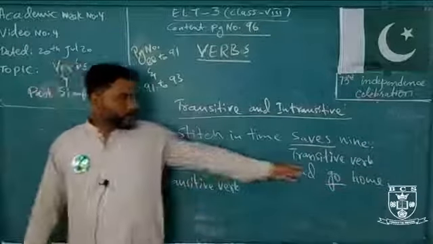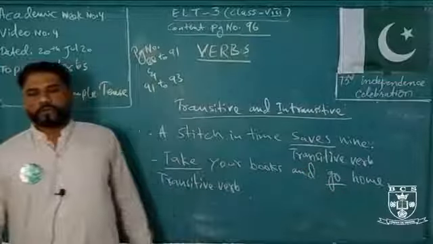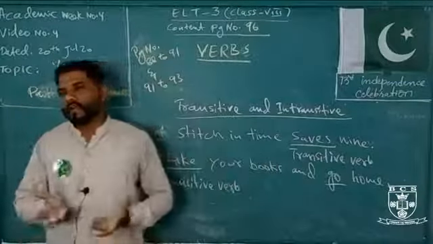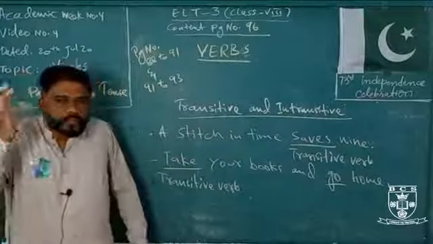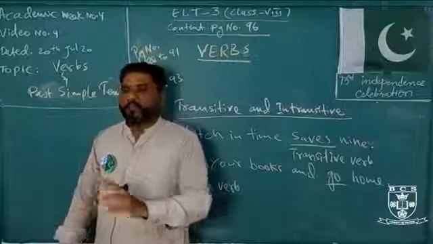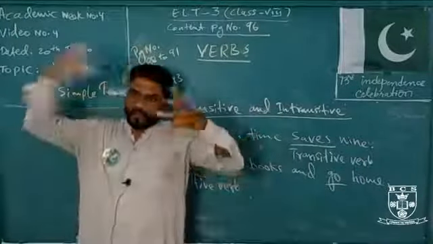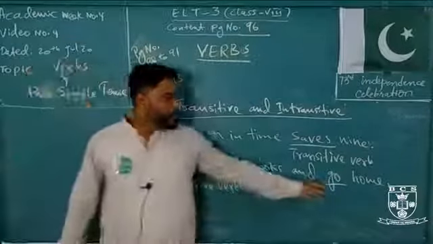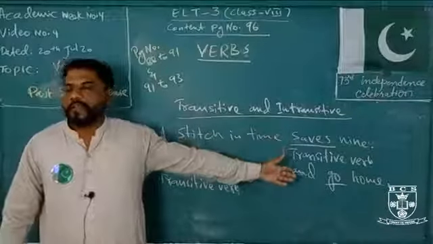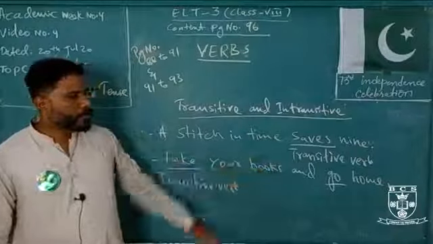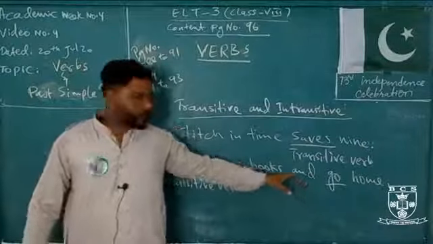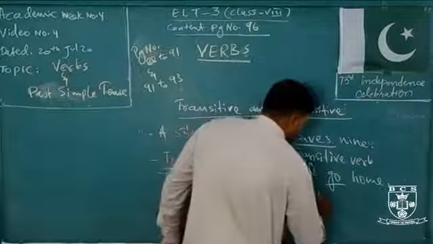Okay, next we can see the word go is there. So the word go home, I mean, does not need any object. Why? Because the word what does not come in our mind. Like he goes, so what does not come, but where, when, some other WH questions are coming in our mind. So because the word what is not coming in our mind, it does not need any object. It needs nothing. That's why it is intransitive verb.